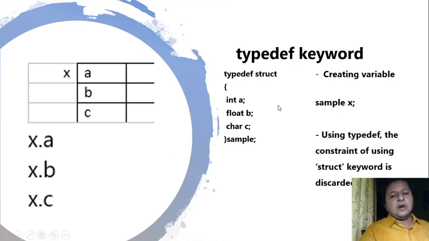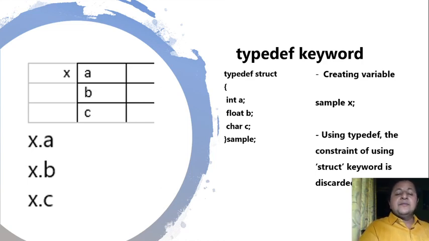So after struct, I have not given anything. If you want to, you can even write sample here, which is not compulsory, but writing sample at the end is compulsory because that becomes the name of the structure. Now the advantage here is that once I use typedef and create a structure like this, I can refer to the name of the structure directly as sample x, and I don't have to use the struct keyword every time I refer to sample. Okay, so that is the basic concept of typedef. The rest of the things are the same.